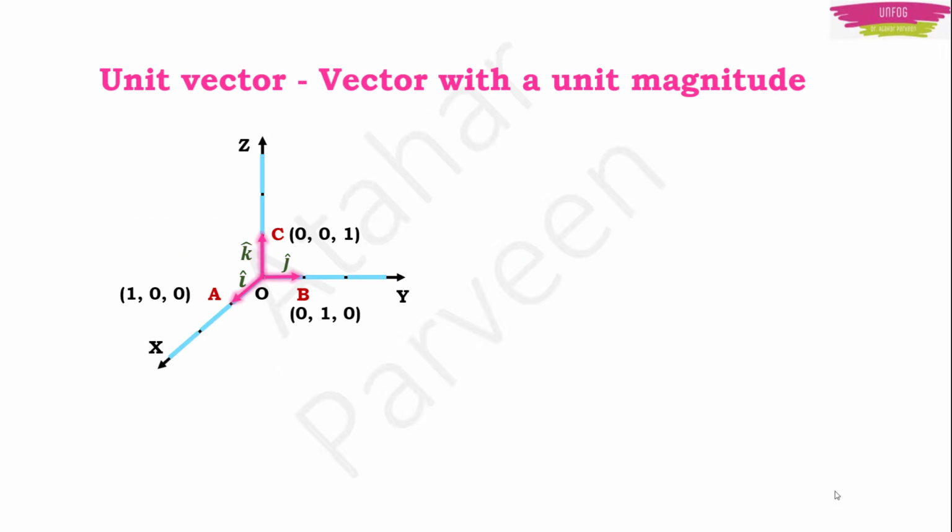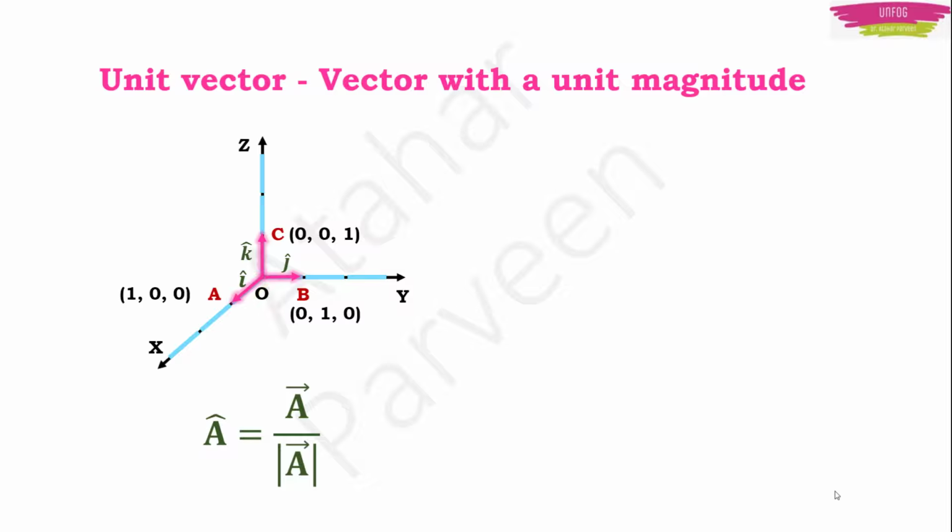Now there are many types of vectors like zero vector or null vector, parallel and anti-parallel vector, orthogonal or perpendicular vector and so on. Among them, one of the very important types of vector is the unit vector. We need to know about the unit vector in order to proceed with vectors. Basically, a unit vector is a vector with unit magnitude, or say a vector having magnitude equal to 1. You can denote it with A cap. This will be equal to the vector upon the magnitude of the vector.